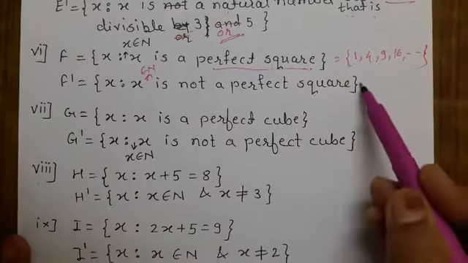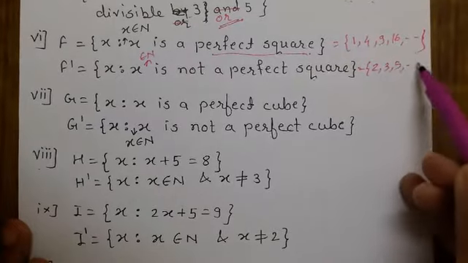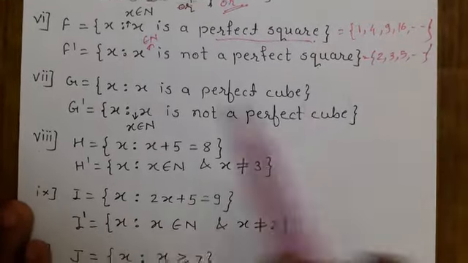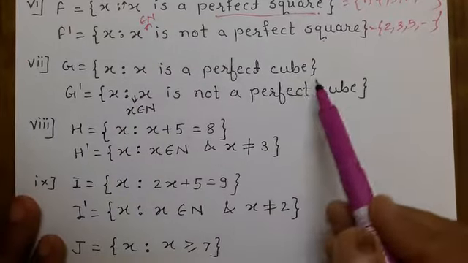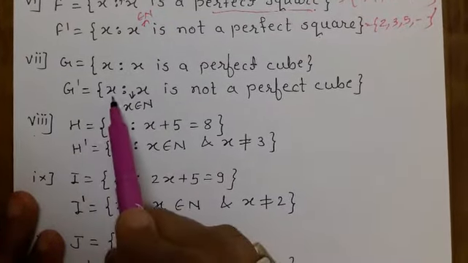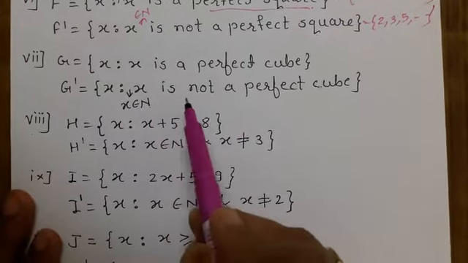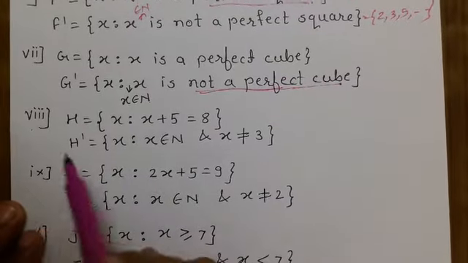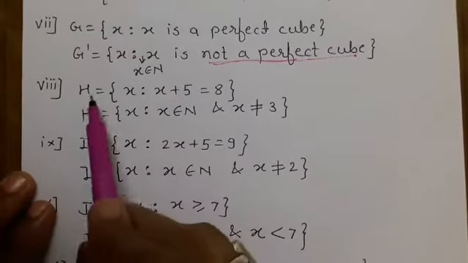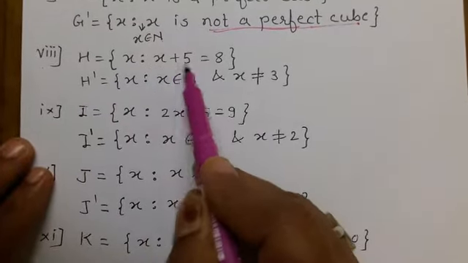Here you are going to get 2, 3, 5 and so on. Then G is the set of all x such that x is a perfect cube, and the complement we will get is x such that x belongs to N, natural number, and x is not a perfect cube.